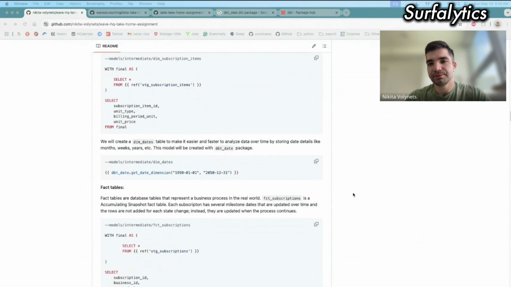I think in the modern world it doesn't make sense in this case, because all these cloud databases like Snowflake, BigQuery, or Databricks are very powerful, and the cost is quite small for this type of table. In this table we have maybe several thousand rows, and we won't pay much for it.